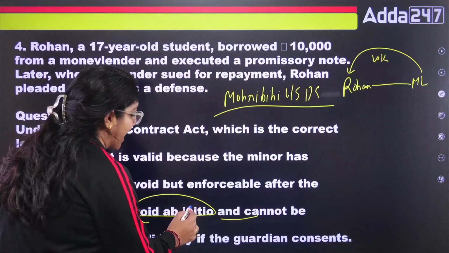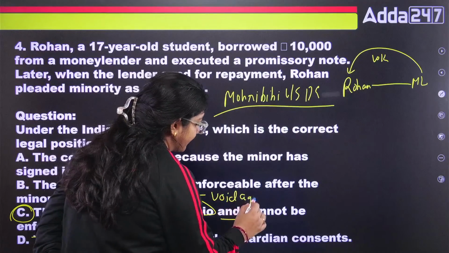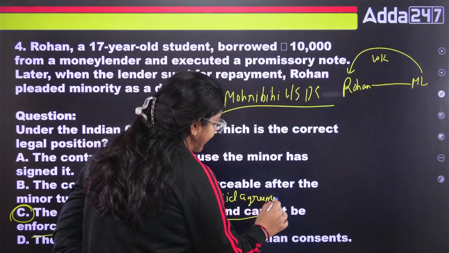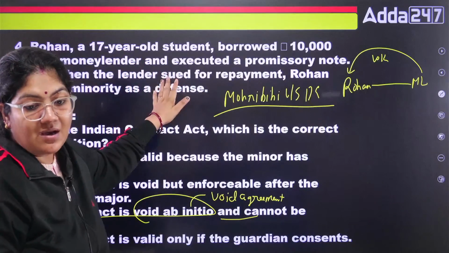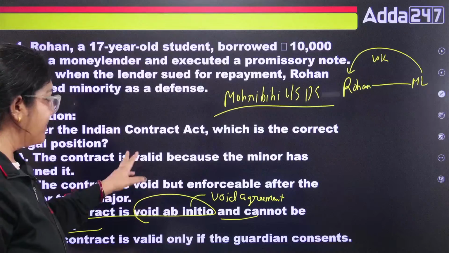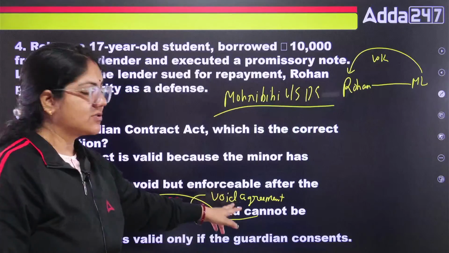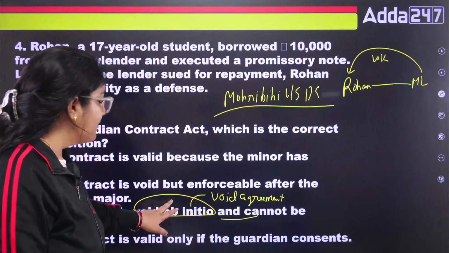So void ab initio is basically a void agreement. Because, class, if any agreement is made by a minor, and a 17-year-old is a minor, Piyush sir, that is called a void agreement. And a void agreement is always void ab initio.